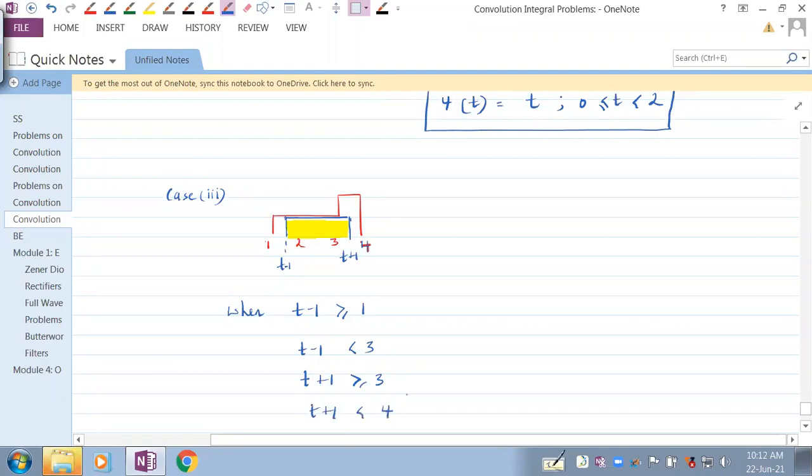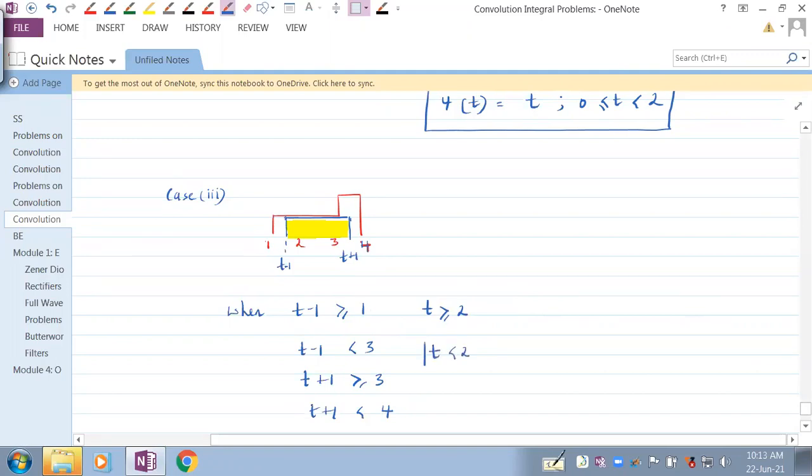We can say anything, but let's see what happens. This is as good as saying t greater than or equal to 2. We have stopped at t less than 2, so we need to see from t greater than or equal to 2.